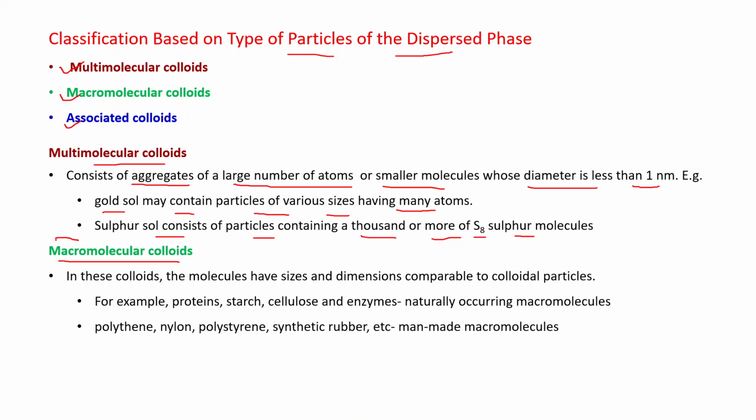Again, the name suggests macro means big, large. In these colloids, the molecules have sizes and dimensions comparable to colloidal particles. For examples, proteins, starch, cellulose, enzymes. These are naturally occurring macromolecules. Polythene, nylon, polystyrene, synthetic rubber, etc. These are man-made macromolecules. Now next one is